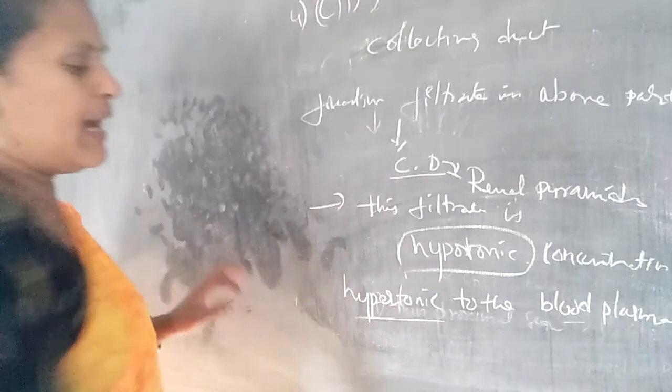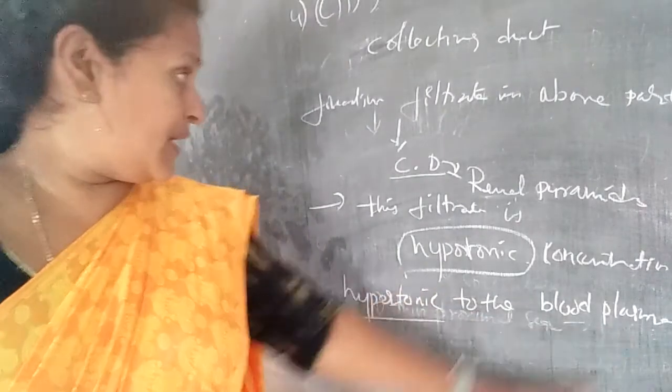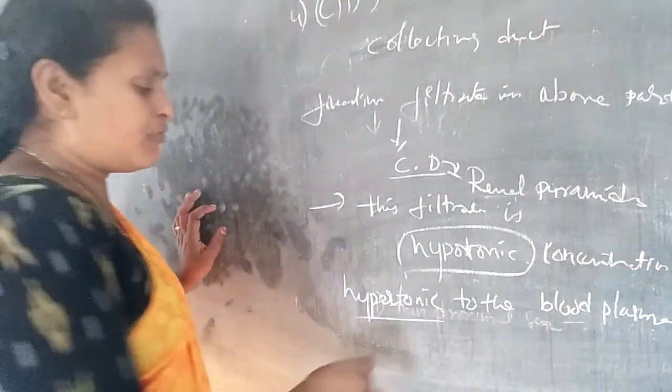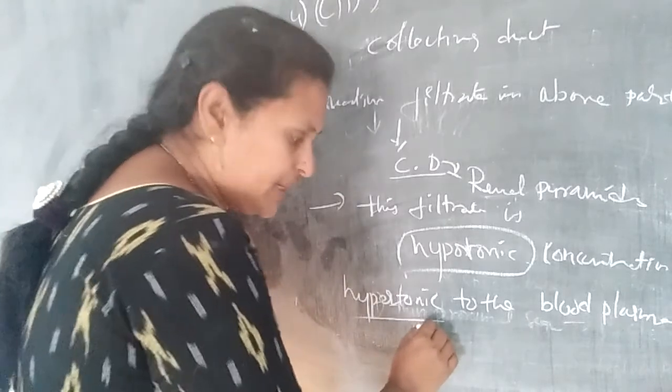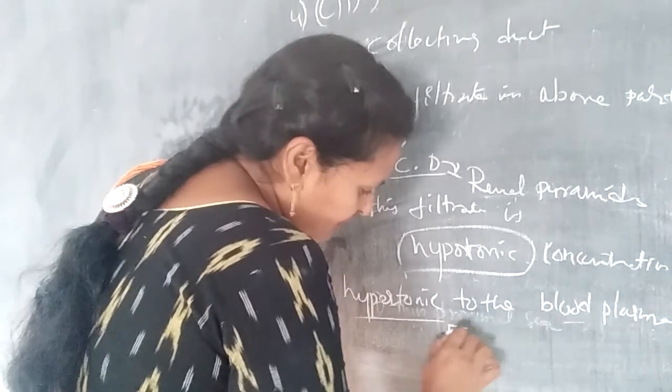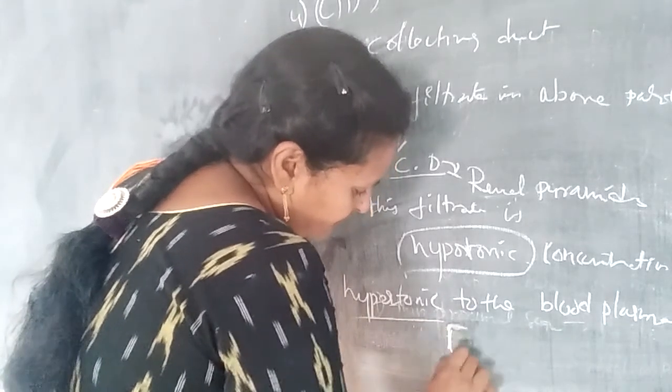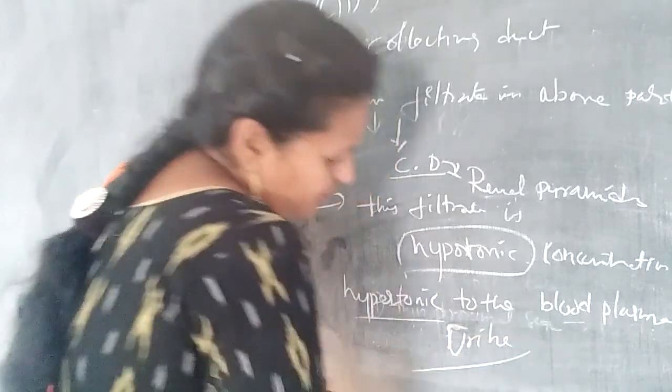So finally the fluid formed, the filtrate fluid, is called the urine.